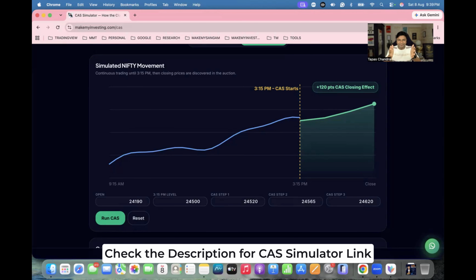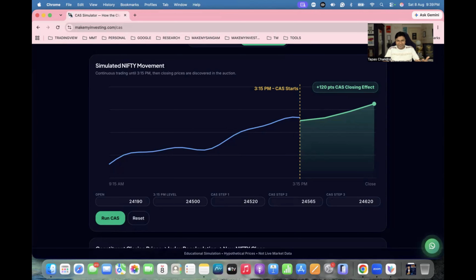Okay, so whenever you see trends moving near the close, don't immediately think it is a fake move. Or don't even think that suddenly everybody has become bullish, or everybody has become bearish because it came down. So it is a very important thing. It is because of the CAS price discovery.